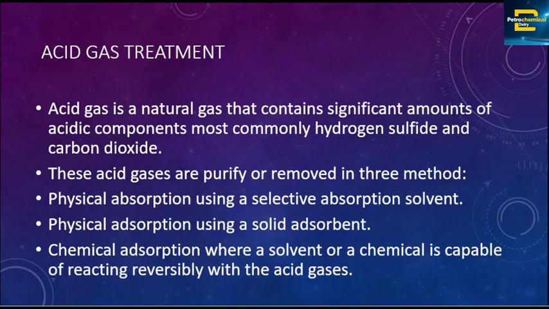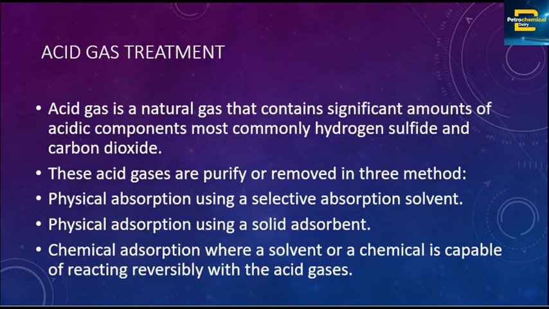Acid gas is purified or removed by three methods. Number one is physical absorption using a selective absorption solvent. And we have physical adsorption using a solid adsorbent.